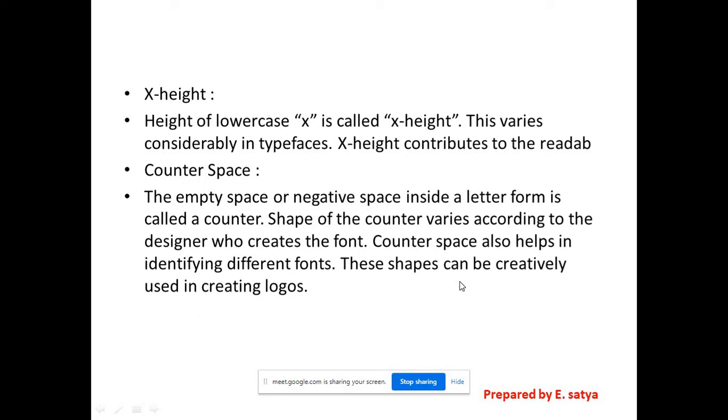These shapes can be creatively used in creating logos, right? So with this counter space we'll understand the difference between fonts. We know that because we are creating logos by using this spacing, by giving the space and all, right?